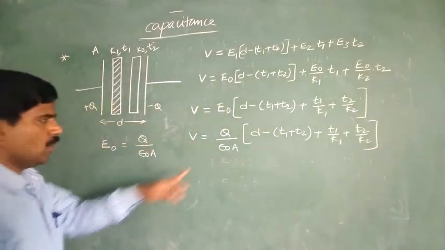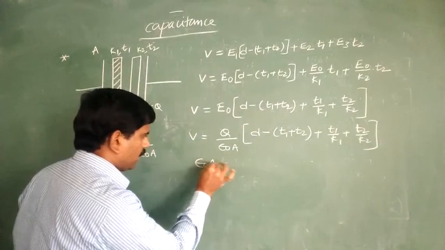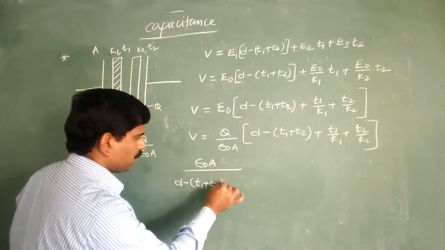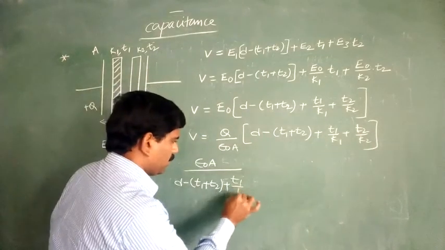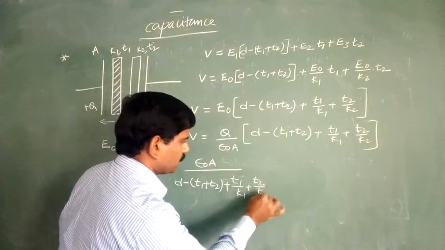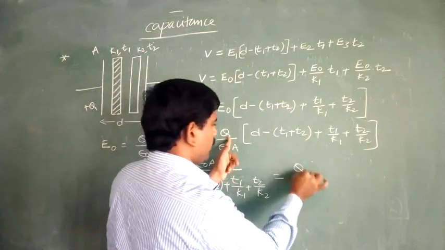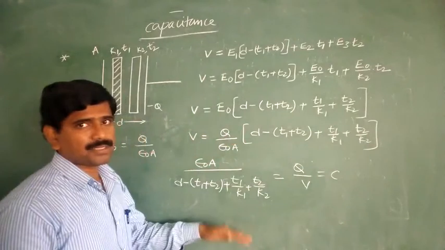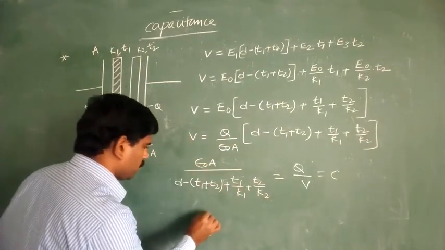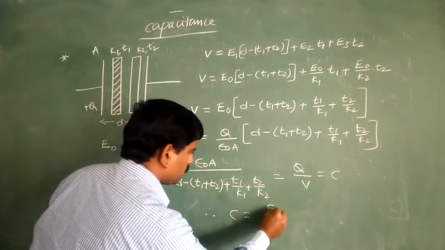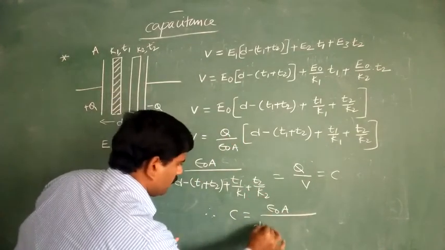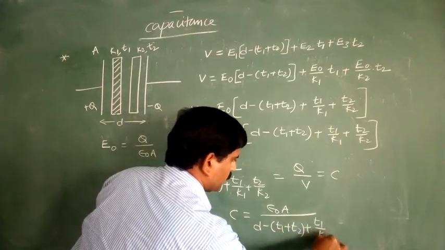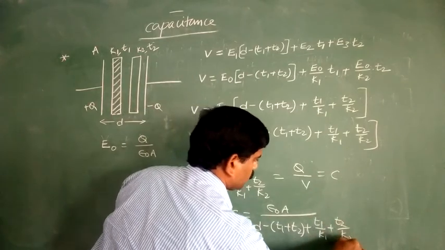From this, epsilon naught A whole by D minus (T1 plus T2) plus T1 by K1 plus T2 by K2 is equal to Q by V. Q by V is nothing but the capacitance of that capacitor C. Therefore C is equal to epsilon naught A whole by D minus (T1 plus T2) plus T1 by K1 plus T2 by K2.